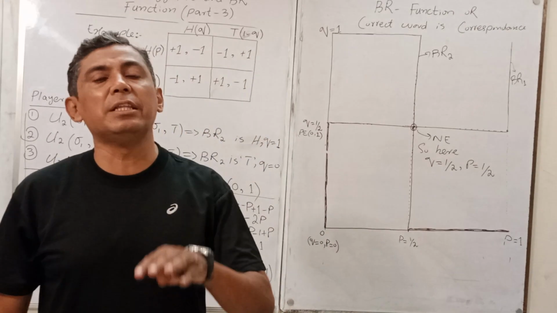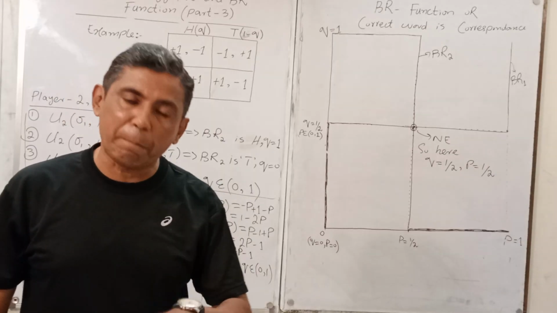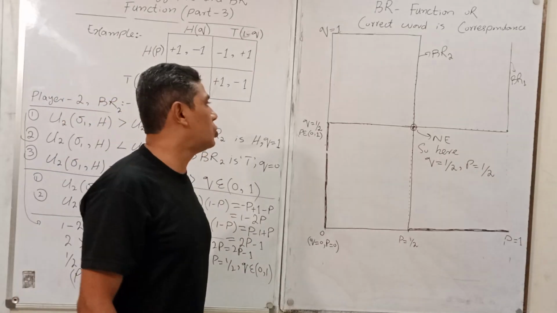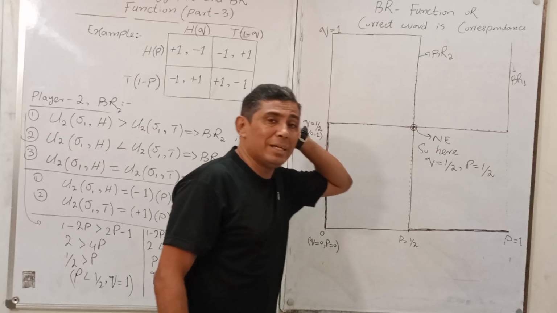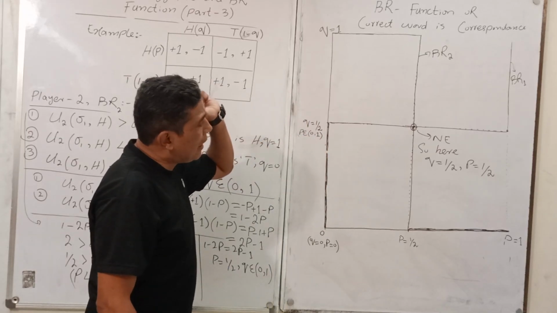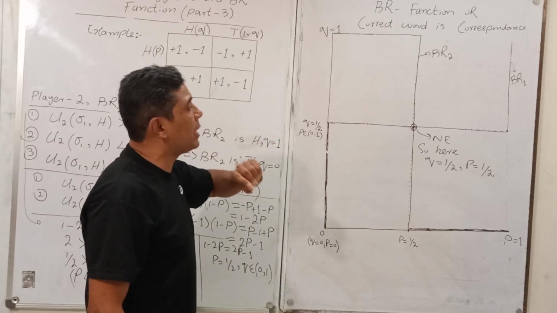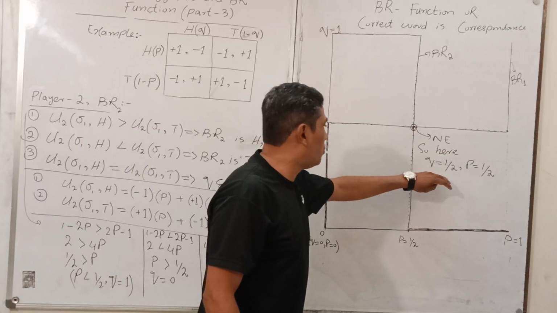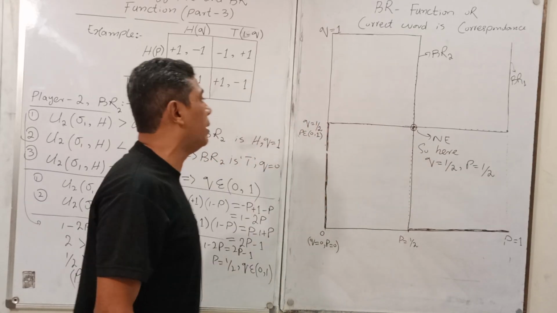In this condition they can maximize their payoff, otherwise not. So that was the mutually agreed strategies, the mixed strategies, which provide a Nash equilibrium here.